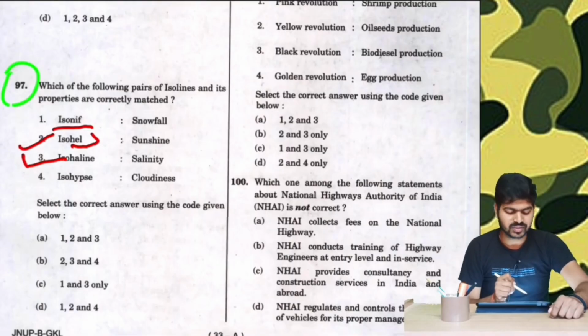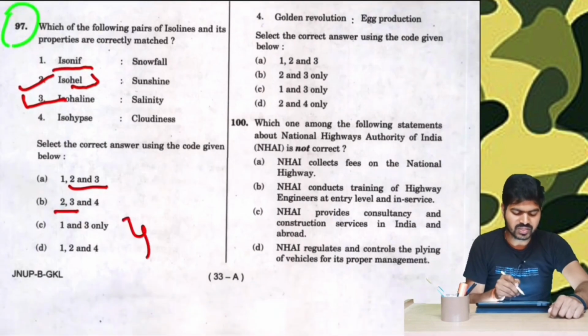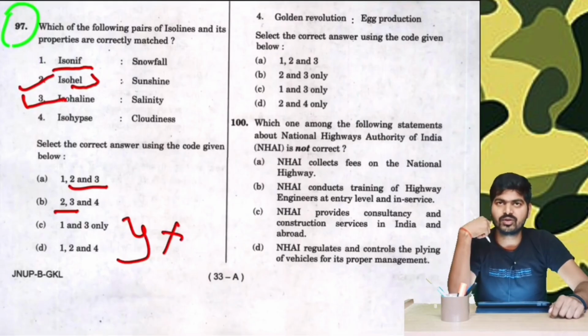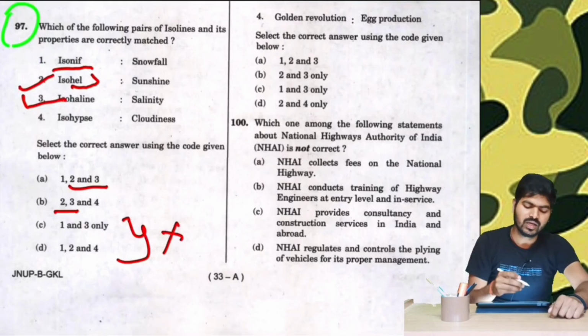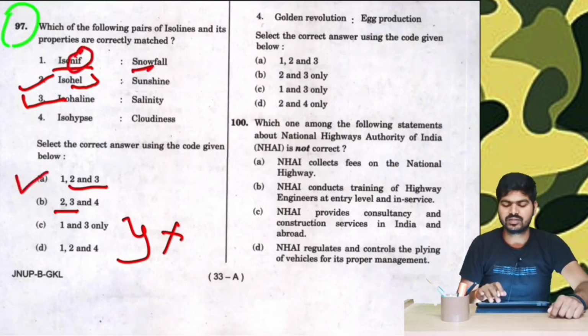Now we have to simply look at the options and see where it fits. Options 2 and 3 are in A, and 2 and 3 are also given in B. Now we have successfully removed options C and D. Hence we are at 50-50. Now we have to just take a calculated guess and we will reach our answer. Now NIF here means snow. Therefore option A is the correct answer.